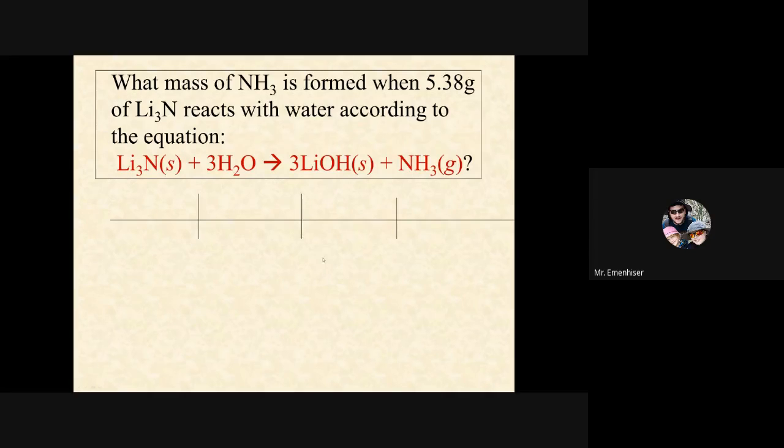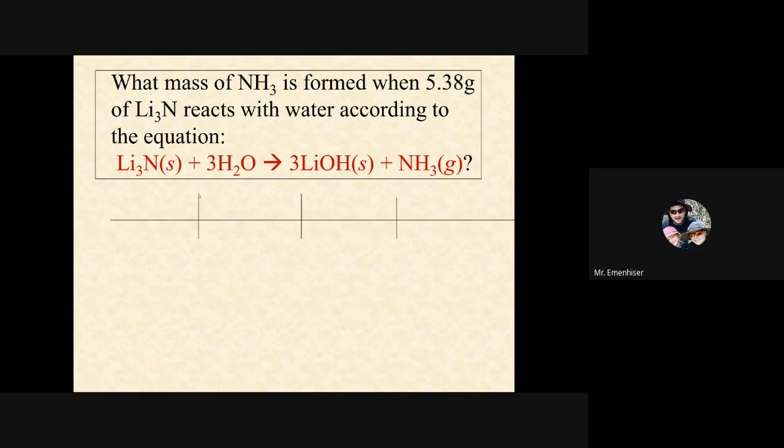All right, what mass of ammonia, NH3, is formed when 5.38 grams of lithium nitride reacts with water according to the equation? I've shown you guys this one before briefly, but let's go through it. So we are starting with the mass of one of our reactants, and we want to know how much ammonia is formed. So ammonia is a product. Now notice that it doesn't tell us how much water is reacted, and so it doesn't matter. We just assume that we have enough water in excess so that the reaction can go to completion.